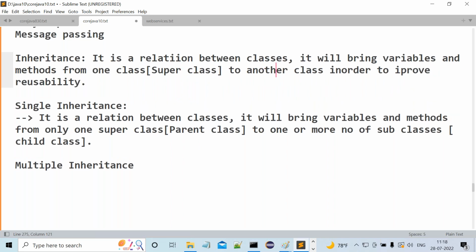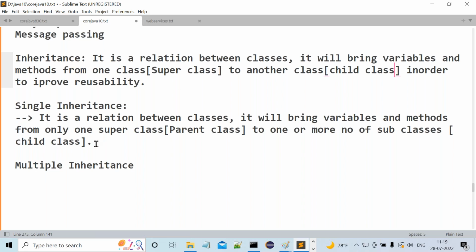And what is that another class here? Another class is the child class. So what is the meaning of it? The parent class will give properties and methods. The child class is getting those properties and methods. Who will declare the variables and methods? Parent class. Who will reuse them? Child class. Child class is nothing but subclass and parent class is nothing but super class. The official terminology in Java is super class and subclass, not parent class and child class. That terminology is for our understanding purpose only.